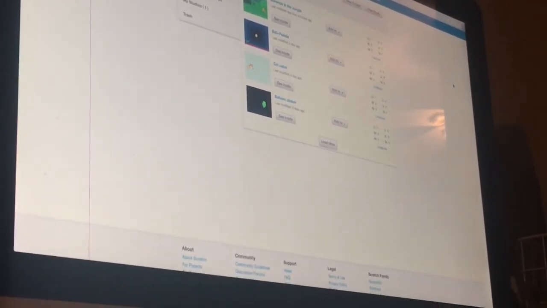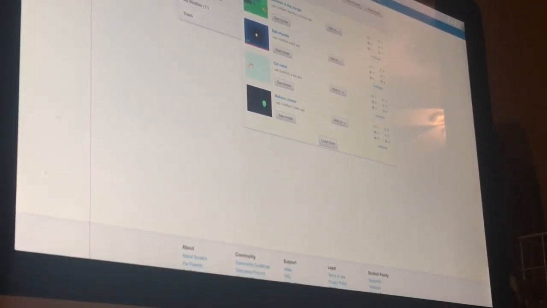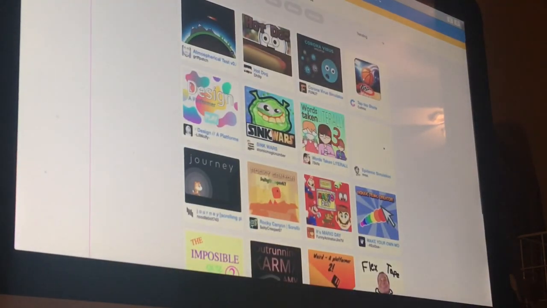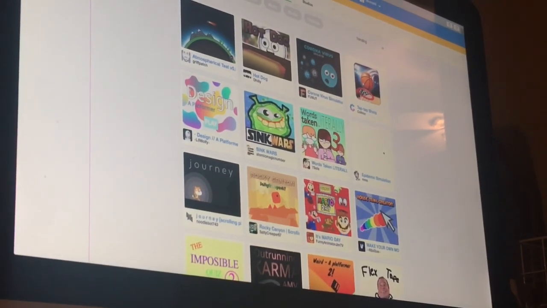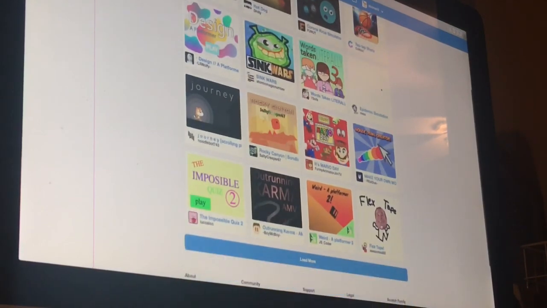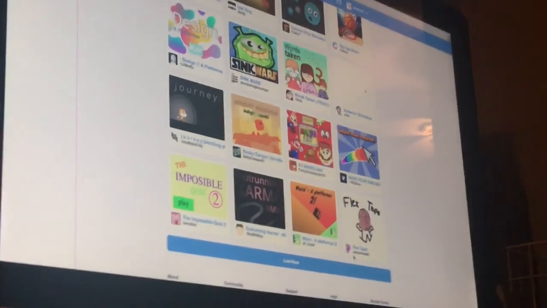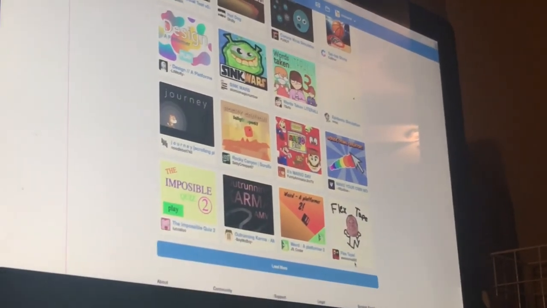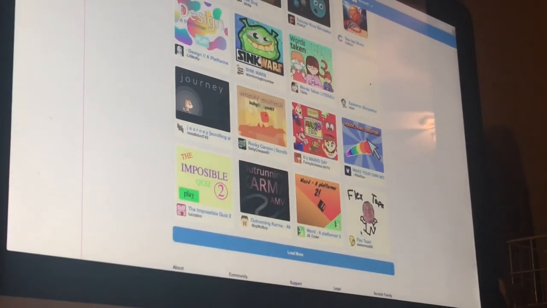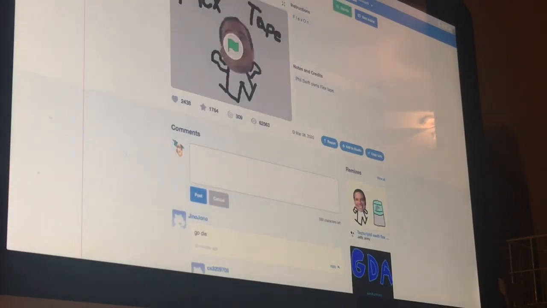Yet no one has. So I'm gonna show you how to go on other people's games. You press explore up here. Then you can press all animations, art, games, music, stories, and tutorials. So now, I'm gonna click a game, and then I'm gonna click a video. First, I want you to see Flex Tape and Run. Awesome Meal 82, I think that's how you say it, is probably one of the best animators. We apologize if we did not say it correctly.